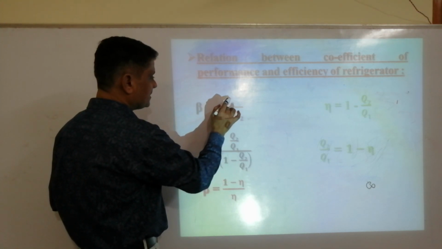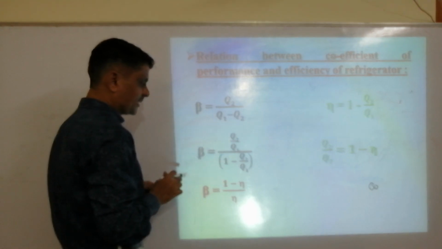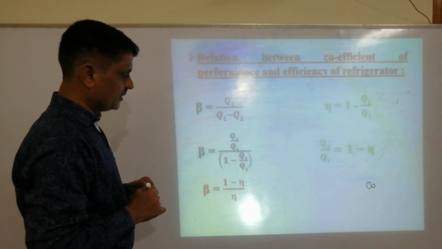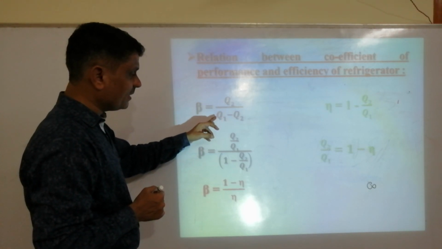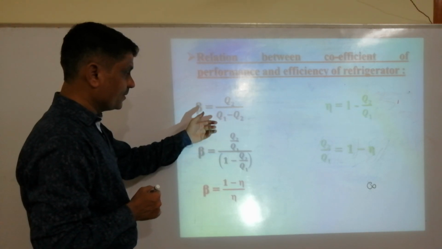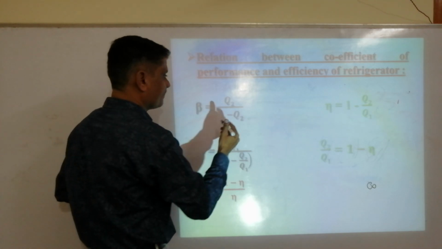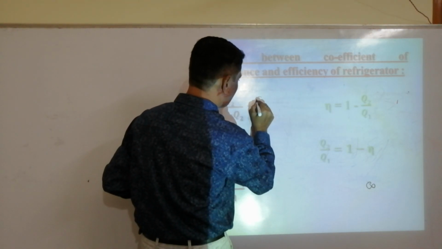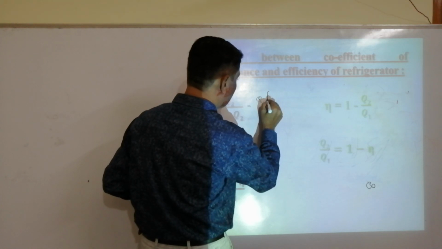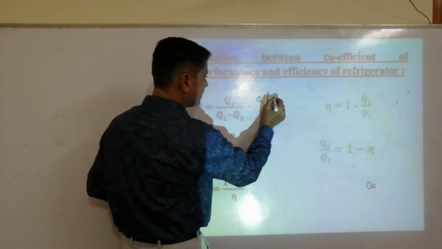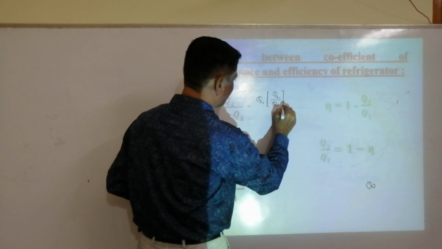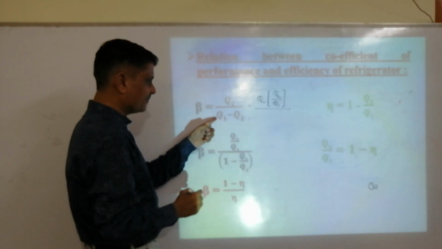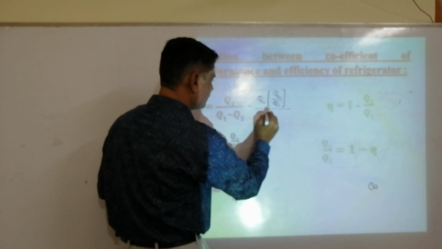Just now I said beta is equal to Q2 divided by Q1 minus Q2. Now what should we do? For both numerator as well as denominator we can take Q1 common. In the numerator, if there is no Q1, we divide by Q1, giving Q2 by Q1, whole divided by, from the denominator we take Q1 common.